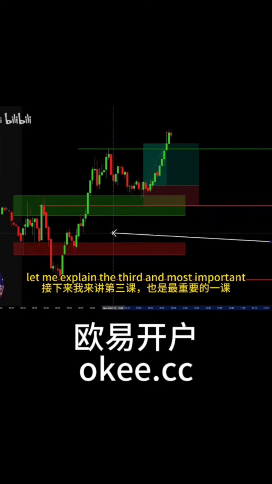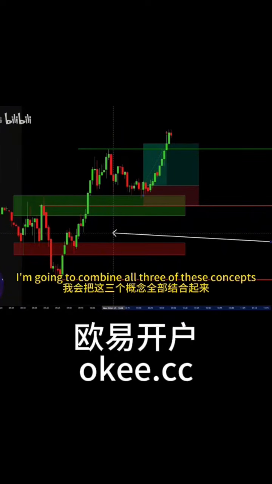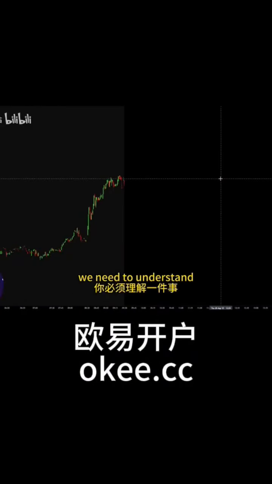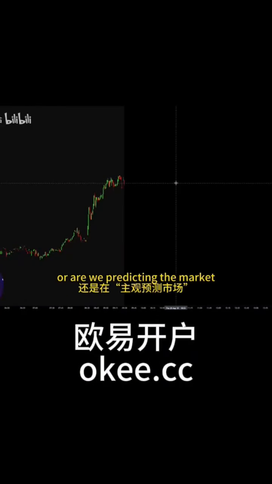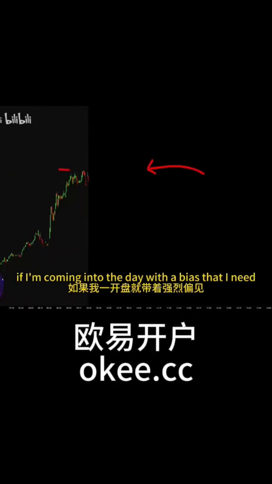Me explain the third and most important lesson, and then to make sure you understand this, I'm going to combine all three of these concepts into one example. Okay, so for the third lesson of price action, we need to understand, are we reacting to the market or are we predicting the market? There is a very big difference if I'm coming into the day with a bias that I need to go long on the market compared to a thesis.